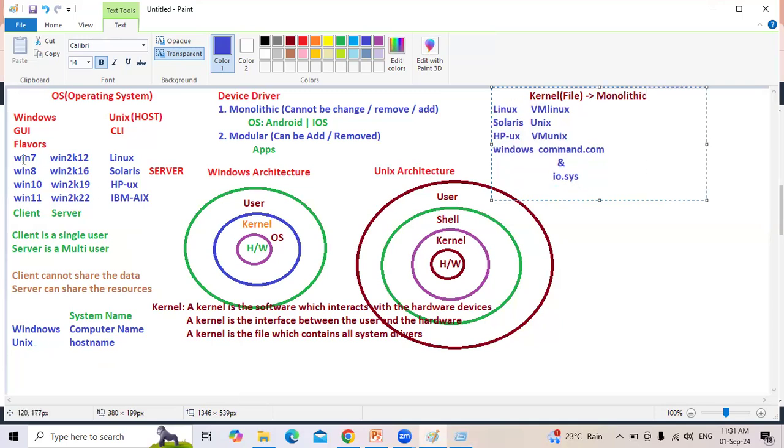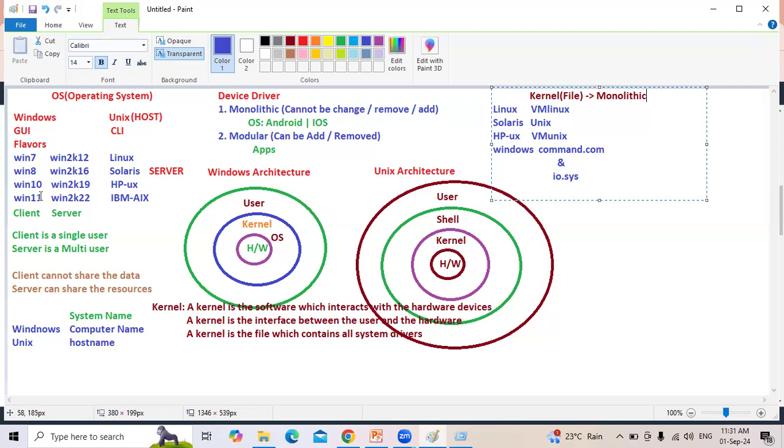Why these are called flavors of Windows, the Microsoft family? For all Microsoft family, my kernel is the same. When the kernel is the same, why are they named Windows 8, Windows 10, Windows 11? We cannot uninstall the kernel. We can upgrade the kernel. All these are upgradations.